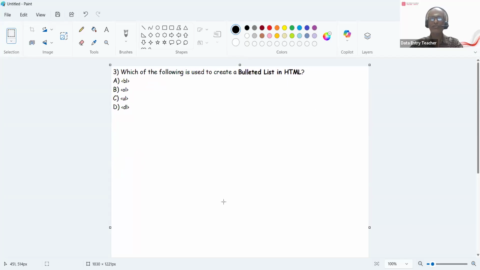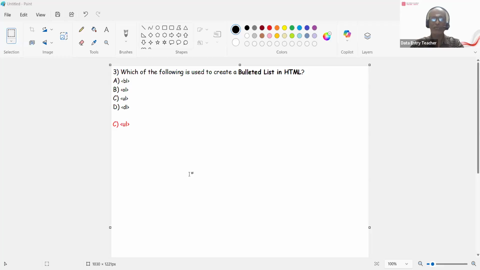So let me go to the third question. Which of the following is used to create a bulleted list in HTML? For a bulleted list, you should not give BL. BL is given, but it's not the answer. The answer is UL. This is the tag that you have to use for the bulleted list, right? For a numbered list, an ordered list, there is a separate thing. For the ordered list, I will give an explanation when it comes.